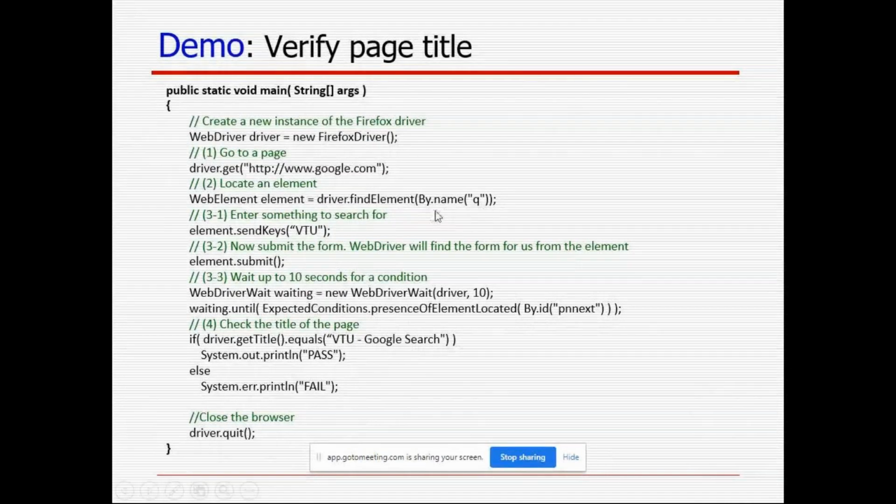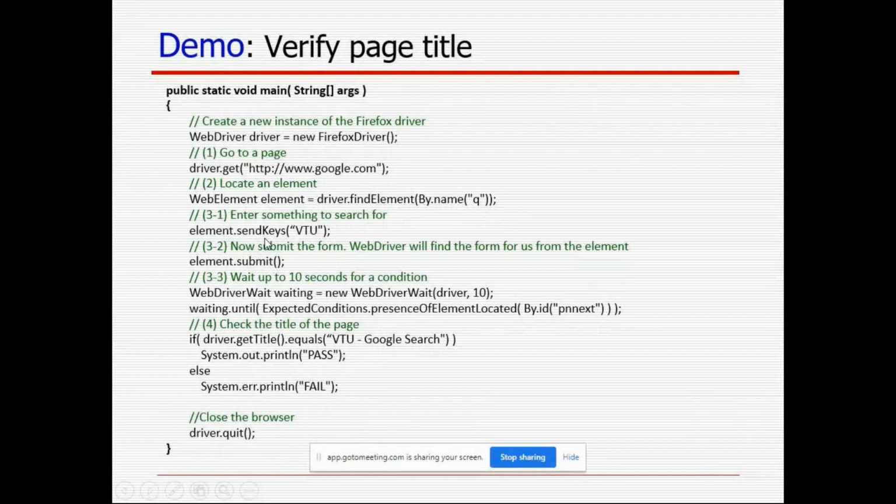If Gmail is there, I need to enter that value here, the attribute value. It is going to search this one, locate that element and return that element. After that, element dot send keys. If I am going to input VTU, I want to search VTU in the Google search button. I want to enter VTU, then we have to click submit after entering.